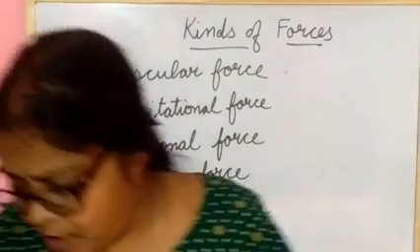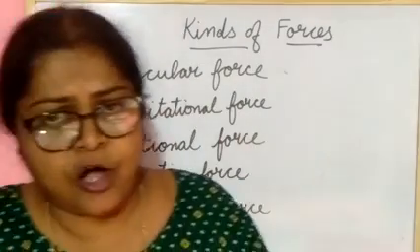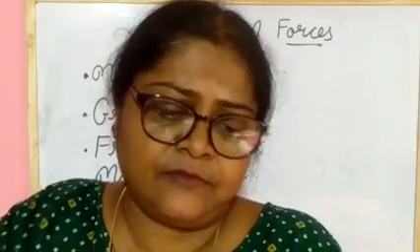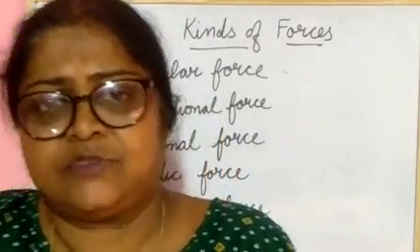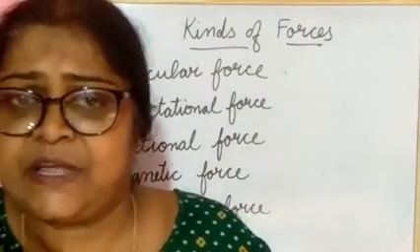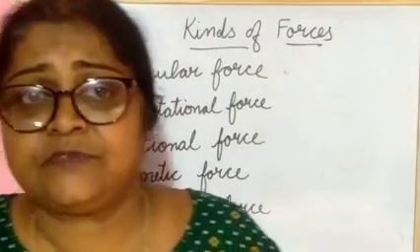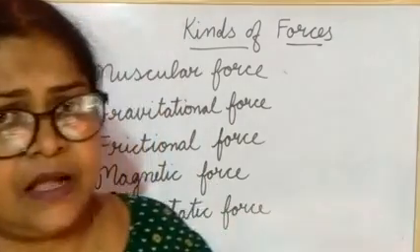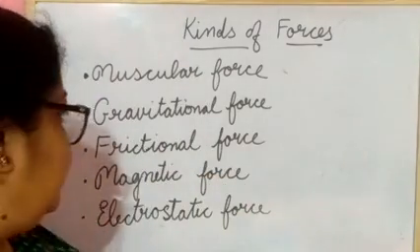Or you take one ball, keep it here and kick it with your leg, then the ball will go a little bit forward. Why? Because the ball and the floor have frictional force between them, so the ball moves from its place to another place. This frictional force will be more in a rough area than in a smooth area. Understood? Next one you are seeing is magnetic force.